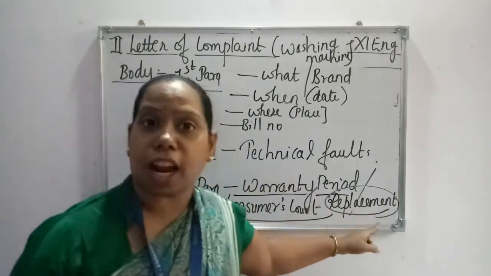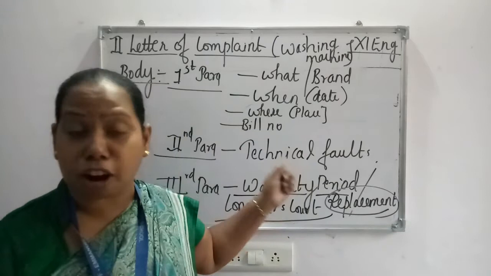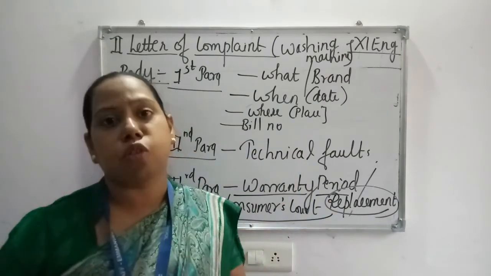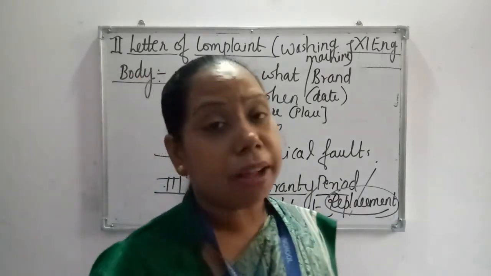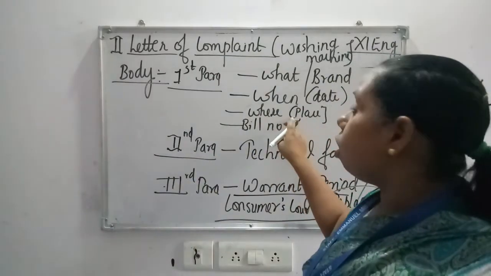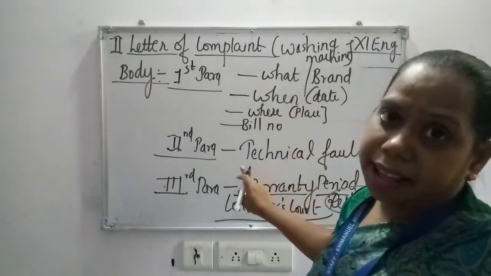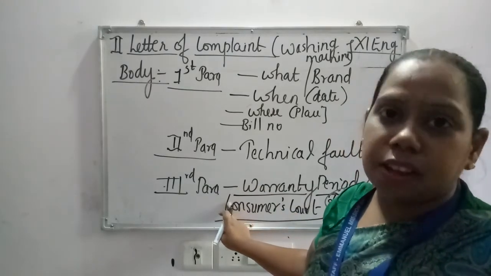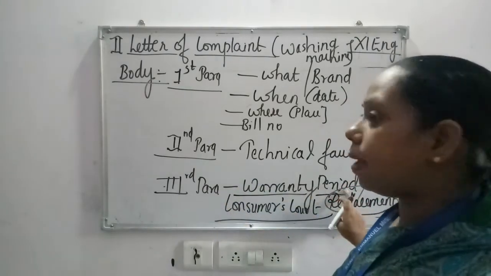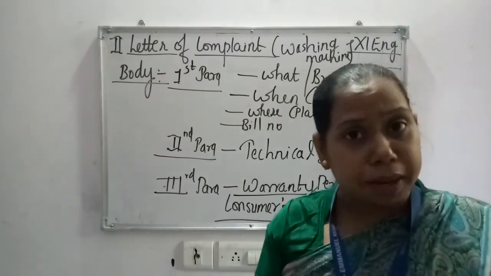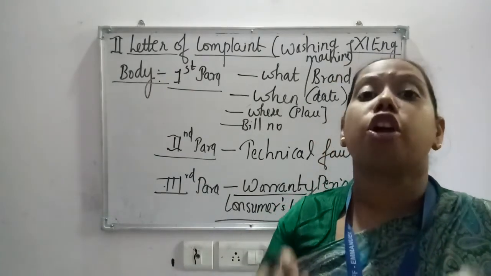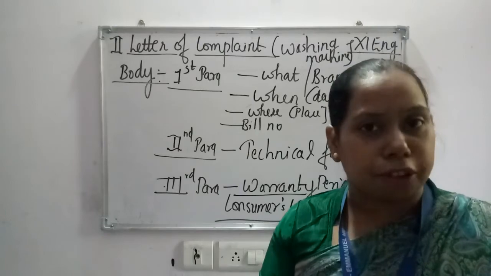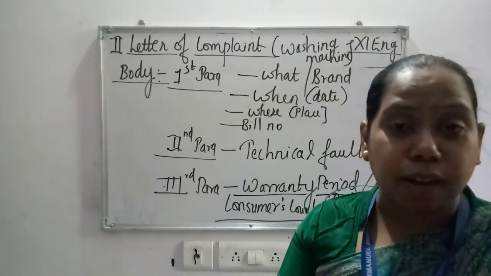But if these two things are not written in a letter of complaint for the items, you are not going to score marks. There should be the bill number, the technical fault should be mentioned, and your expectation that it is in the warranty period and replacement or repairing should be done should be clearly mentioned. Then you are going to score full marks in the letter of complaint. The same way it can be for any item.